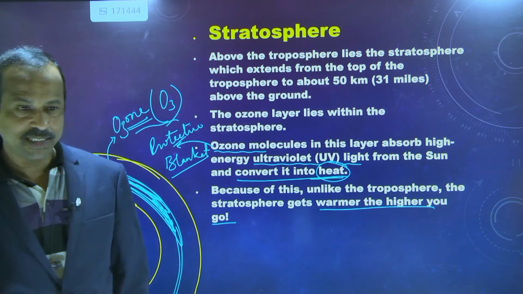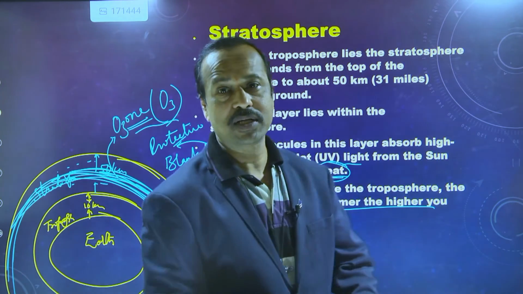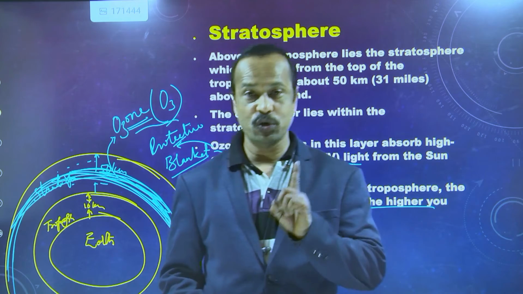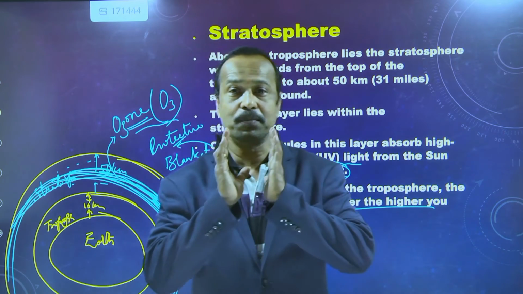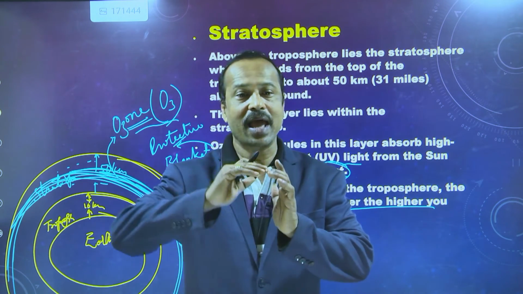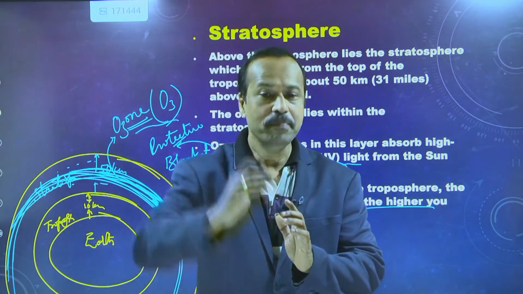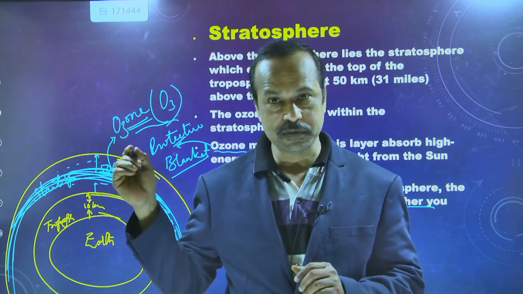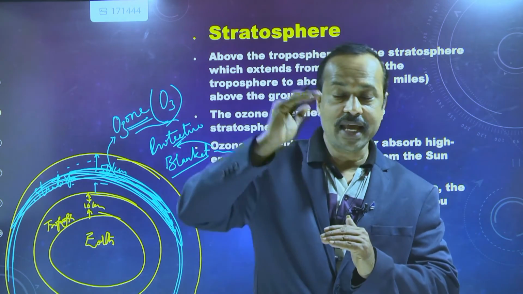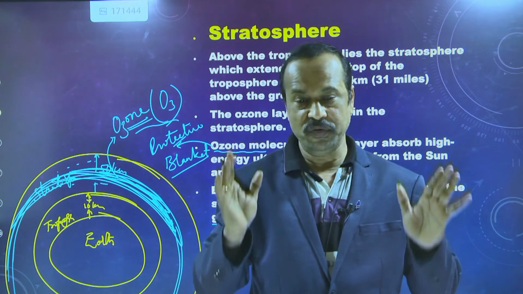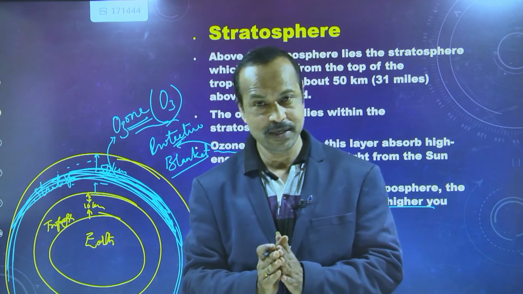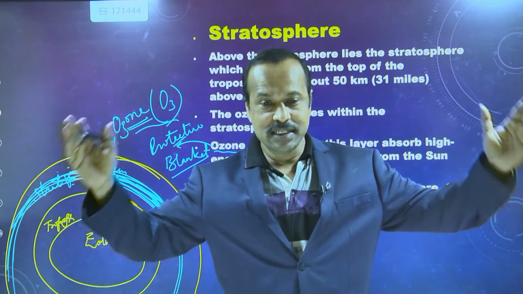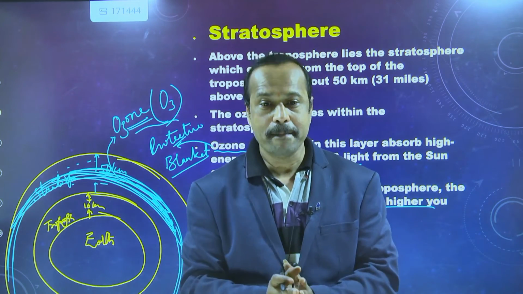So once more I will explain here. The first layer above the earth surface is the troposphere, that extends up to 10 kilometers, and above that we have one more layer. That layer is called the stratosphere, which extends up to 50 kilometers from the earth surface, and here it consists of the ozone layer.